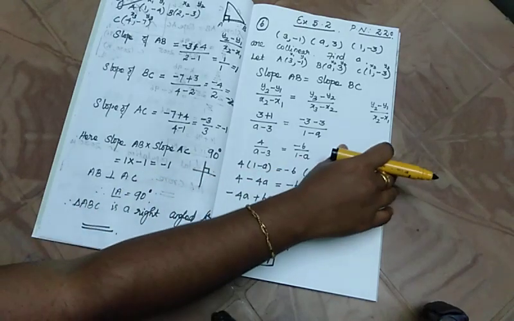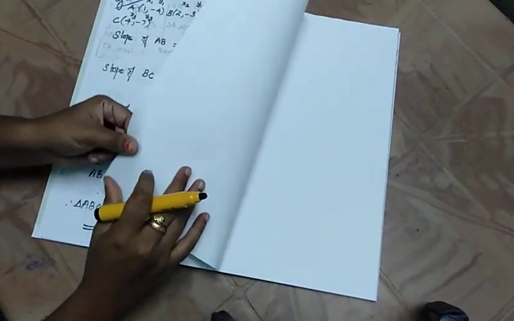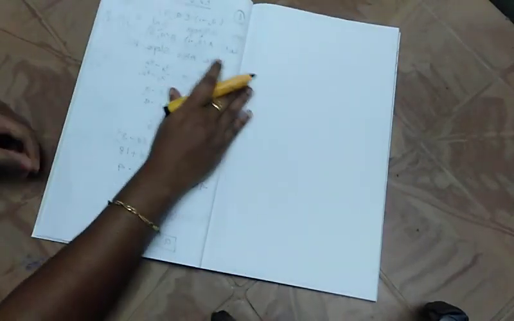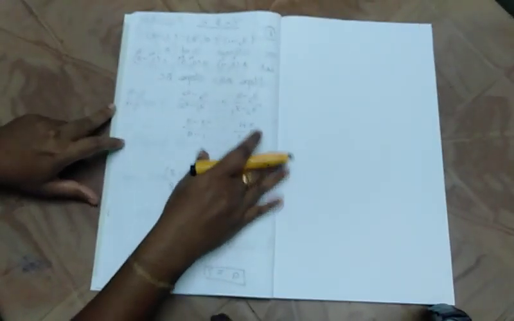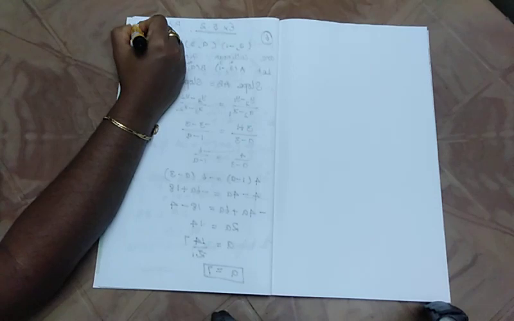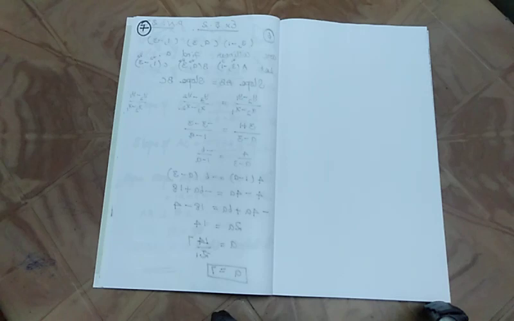Now as today's portion, let's see the final problem. Yeah, 7th problem. Okay, problem number 7. So look into that problem. Here 2 points are given.